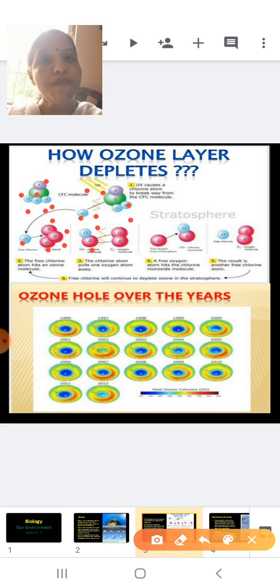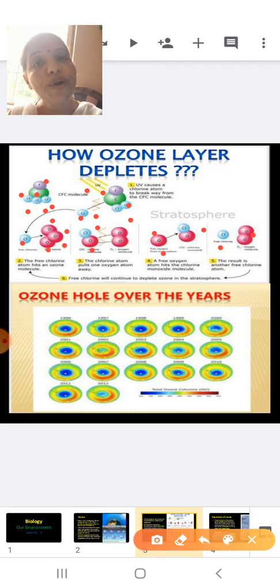Now this chlorine monoxide keeps on moving here and there, and when it comes across an atomic oxygen, it will give its oxygen to the atomic oxygen to form a molecule of oxygen. And what is being let free now? What is free now is nothing but chlorine.